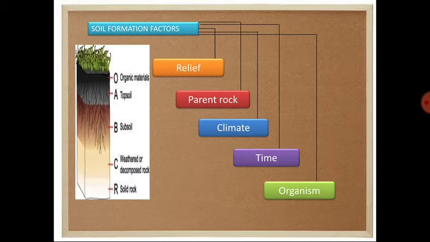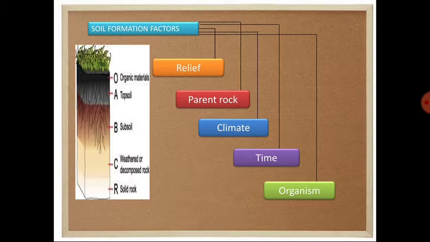Now we will discuss the factors which are responsible for the formation of the soil profile. The first one is the relief. What does it mean? What is the meaning of the relief? Basically relief is the undulating topography of a particular place. Means in the mountainous region, suppose, we see the undulating surface. Okay, and in the plain region we can see the flat surface.